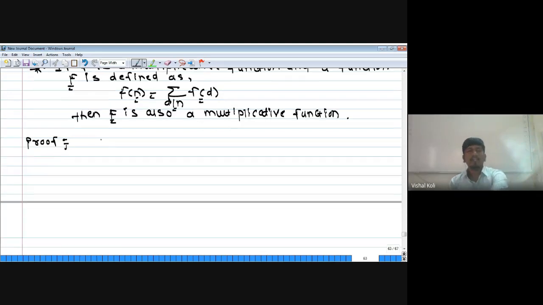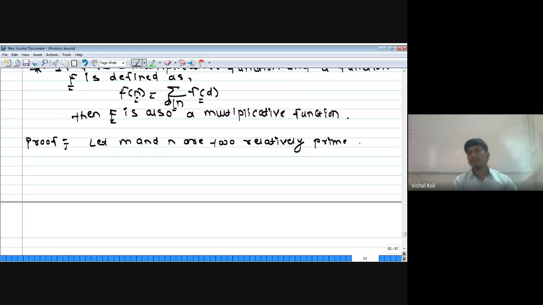Given that small f is a multiplicative function, we have to prove that capital F is also a multiplicative function. For that we choose two integers m and n such that GCD of m and n is equal to 1. Let m and n be two relatively prime integers, that is, GCD of m, n equal to 1.